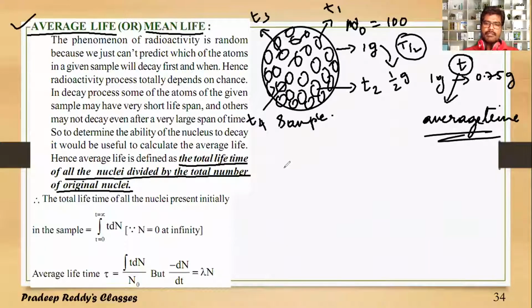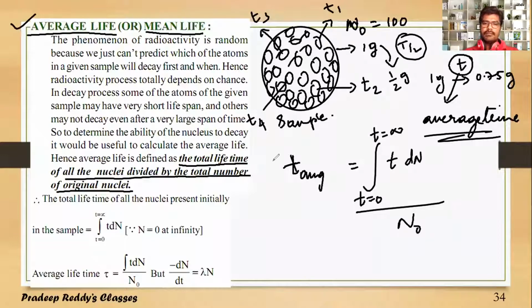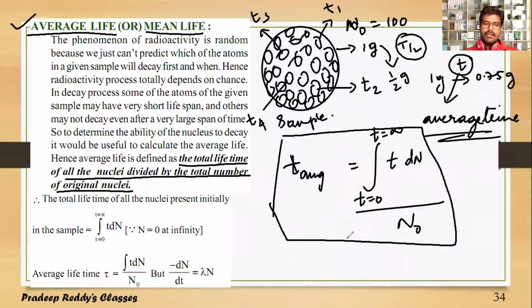So T average is equal to the integration of T dN, with limits from T equal to 0 to T equal to infinity, divided by the total number of nuclei N naught. This is the average lifetime of the nucleus. It is the average of all the nuclei's times to undergo disintegration.